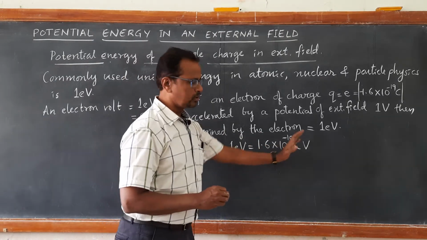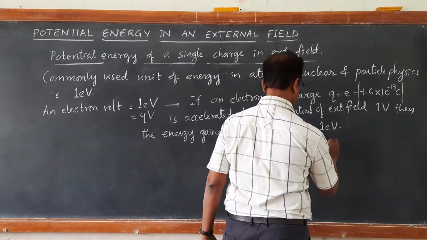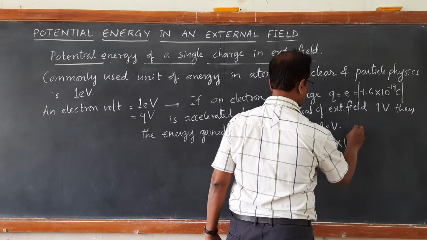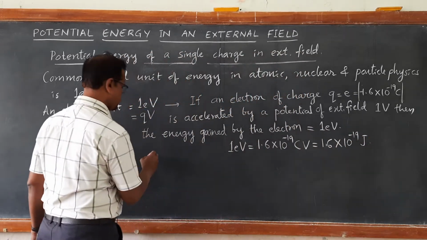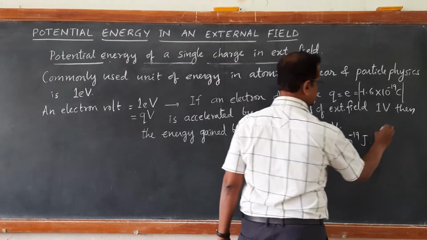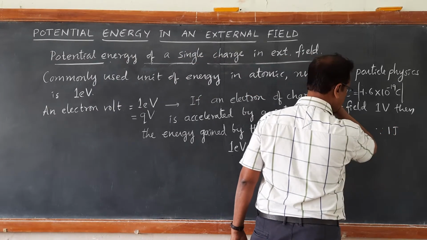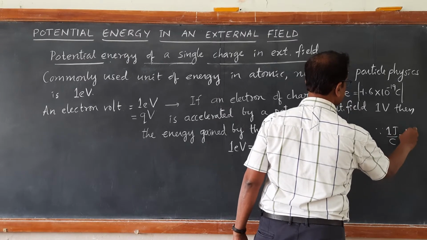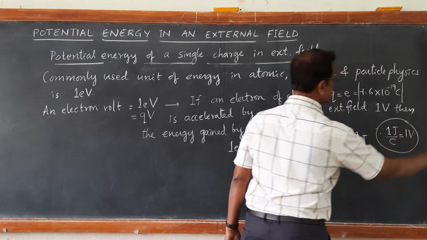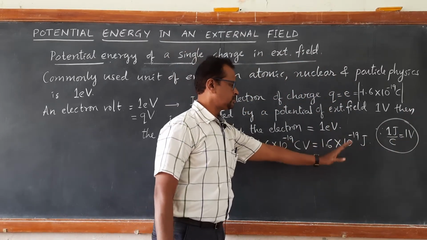Coulomb volt is nothing but 1 joule. Therefore, it becomes 1.6 into 10 to the power of minus 19 joule. Because 1 joule is equal to 1 coulomb volt, or 1 joule per coulomb is equal to 1 volt.